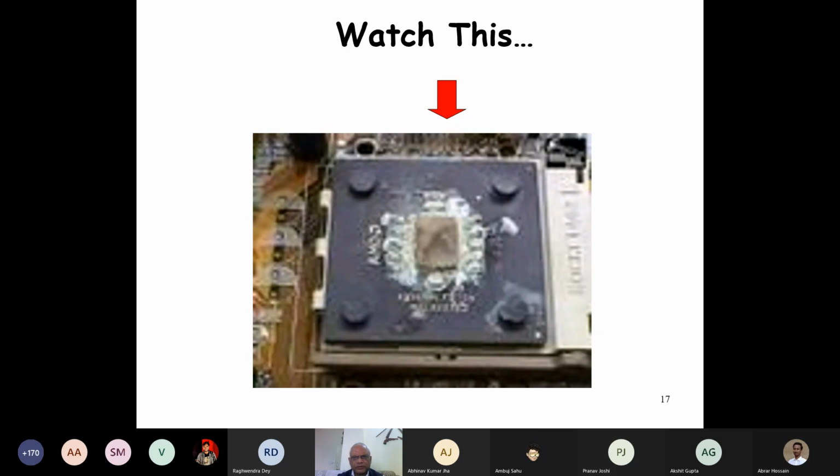Now, this is the processor chip, and on that there is a heat sink. I was just showing you a figure where there is a heat sink, and on that heat sink there is a large enough fan, and the speed of the fan increases as the processor becomes more hot. Now, let's see what happens when we take out the heat sink and the fan. I think we'll just show that, and with that we'll conclude this lecture.